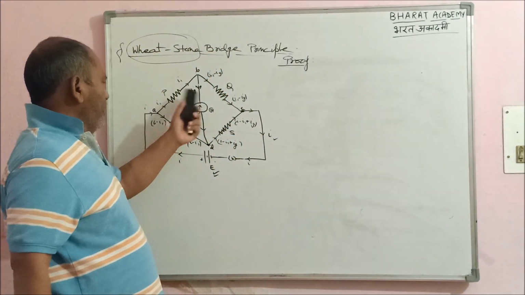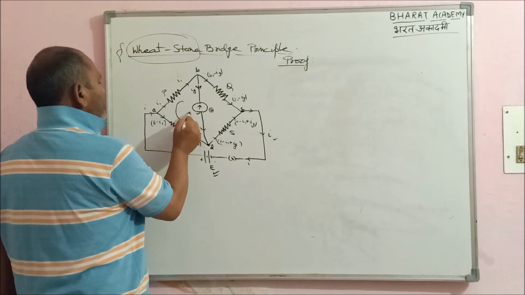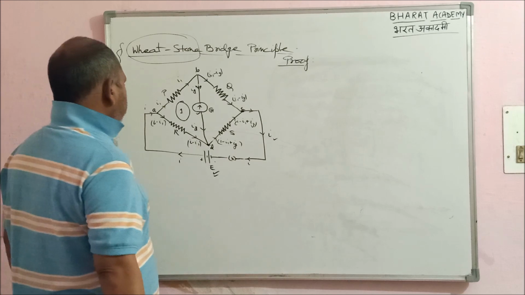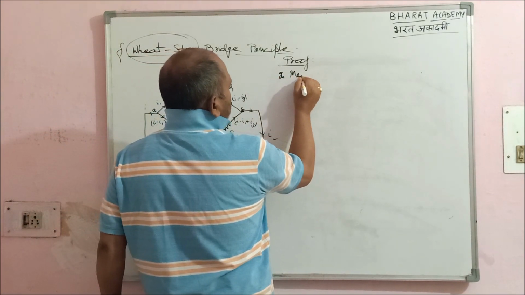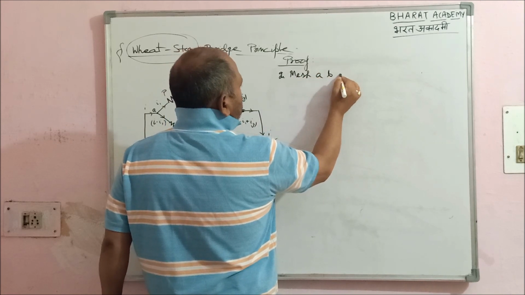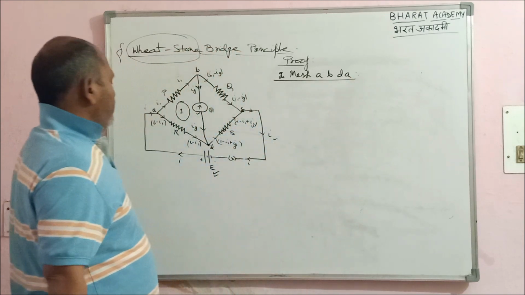Right? So after adjusting the currents, let us consider the loop, this one. Name it mesh 1. In mesh 1 I will name it A, B, D, A. Right?